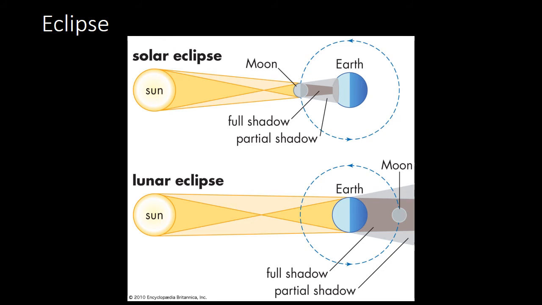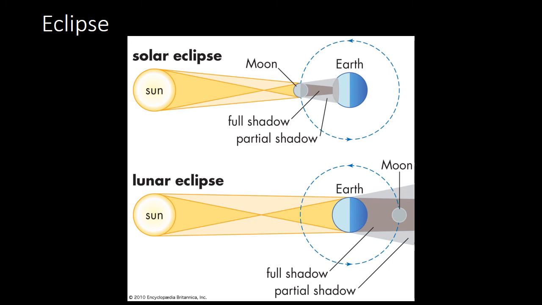Now the Sun is very big and the Moon is comparatively smaller, so not everyone is able to see the solar eclipse, but still some part gets hidden, where some regions experience a solar eclipse.